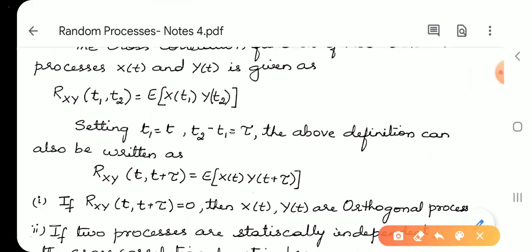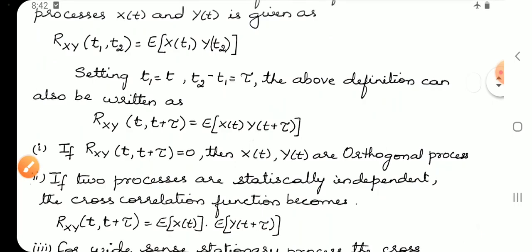Now let us take t1 as t and t2 minus t1 as tau, or t2 is obtained by taking a small shift in time. Rxy of t, instead of t1 now t, and instead of t2 here t plus tau. Rxy(t, t plus tau) now becomes E of X(t) into Y(t plus tau). Let us see a few results regarding this.